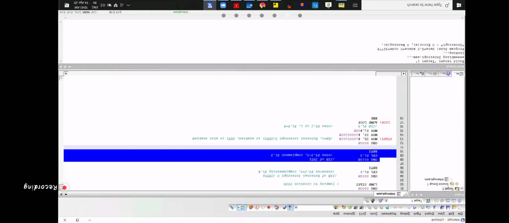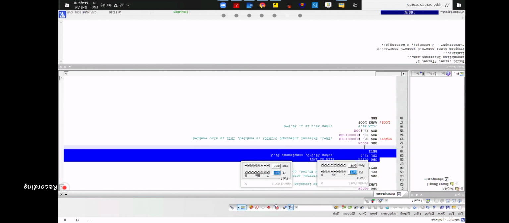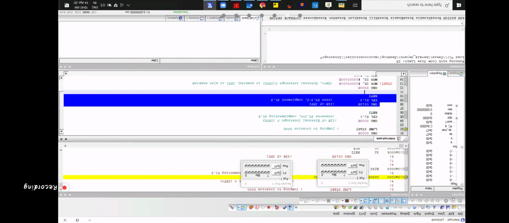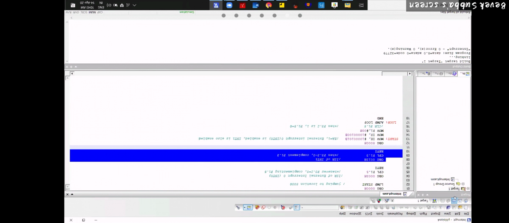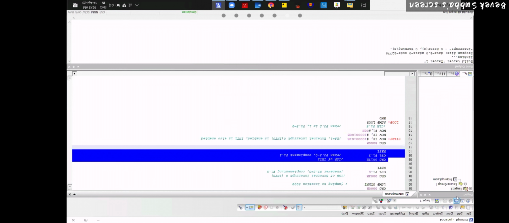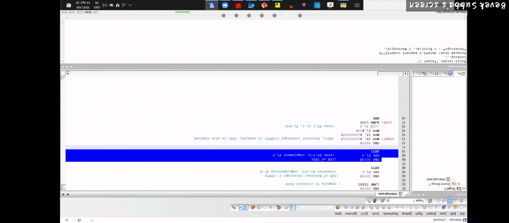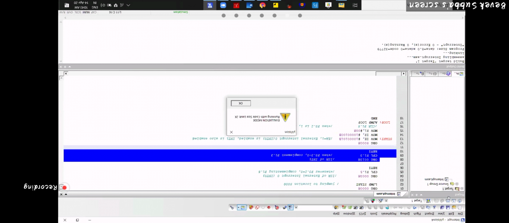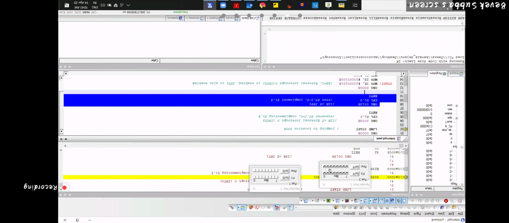Okay. So if I'm going back here, now I'm running a program. It will be all 0. Now, if I give P3.2 low, it will complement P1.5.